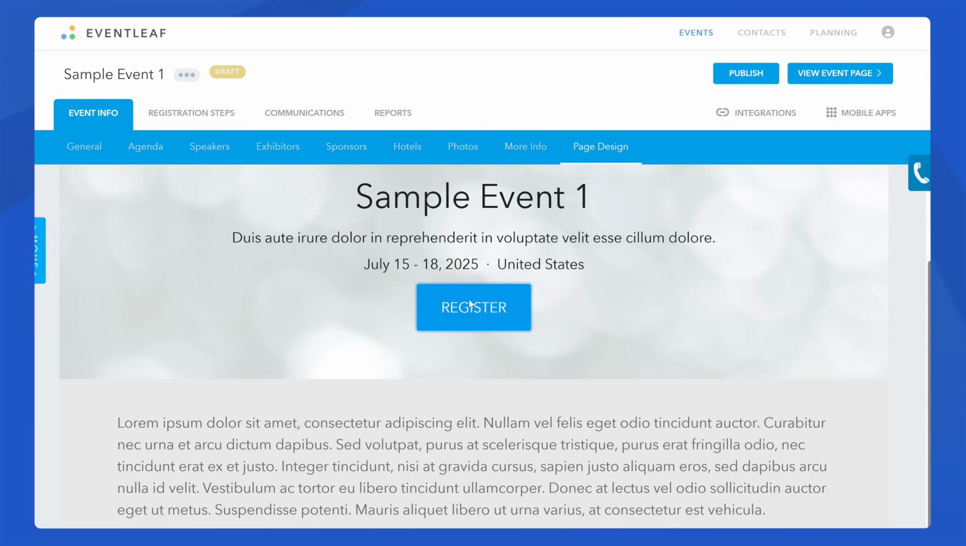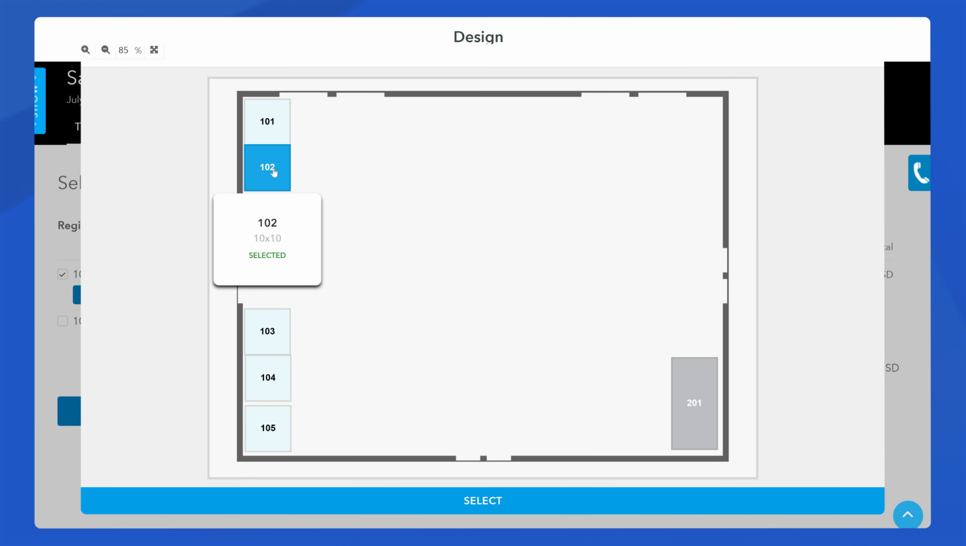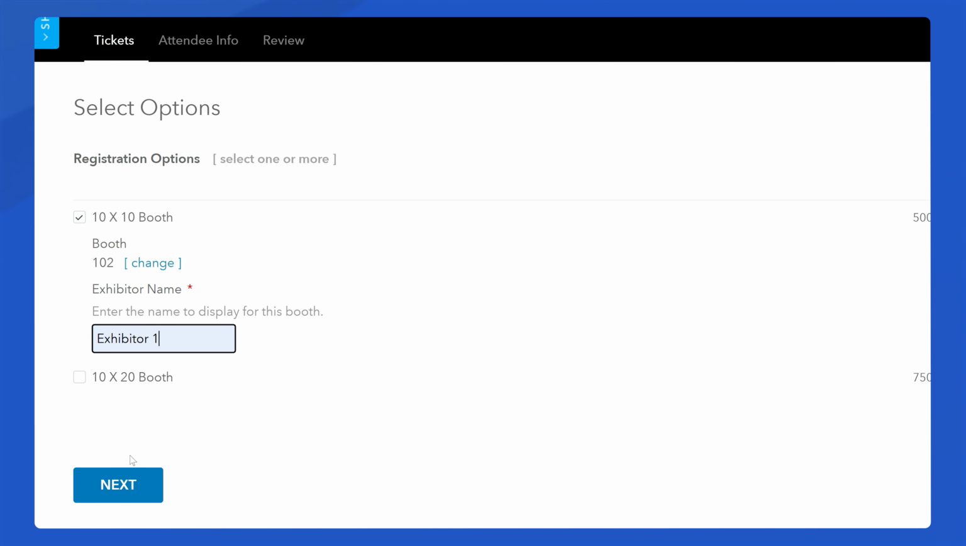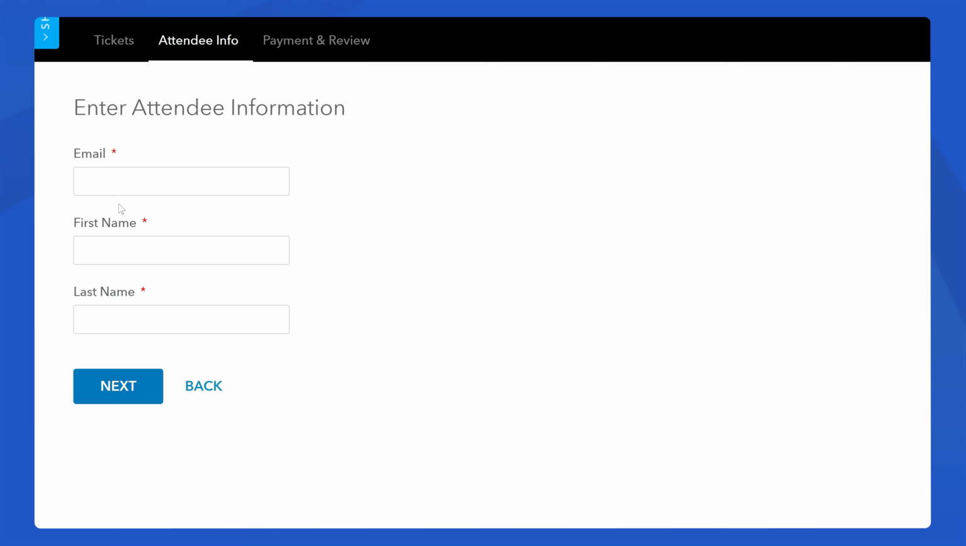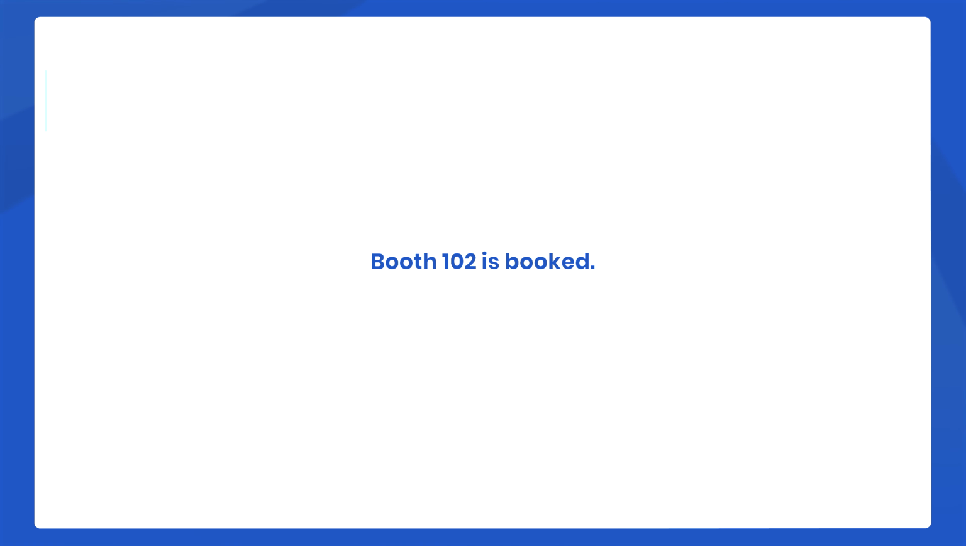Exhibitor booth selection. Exhibitors start by selecting the registration option for their desired booth type. Next, they select a booth from the map. Then, they enter exhibitor details. Finally, they submit the registration and the booth is assigned. That's it. Simple and easy.